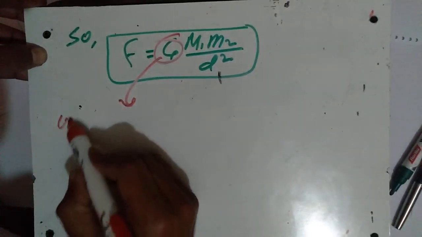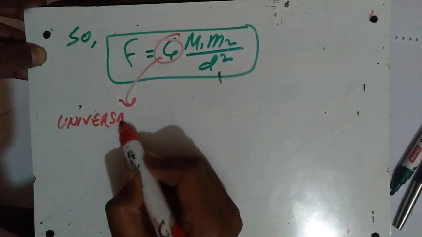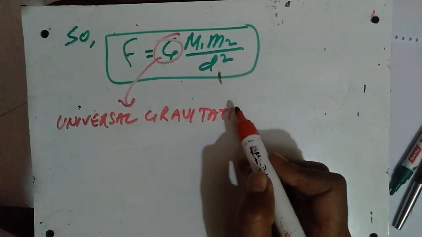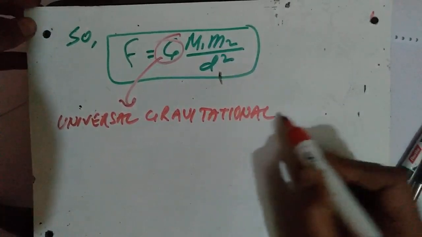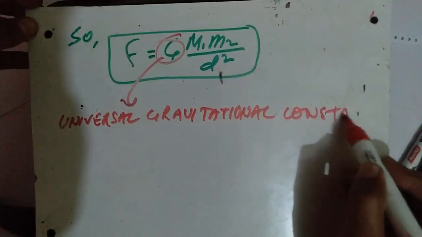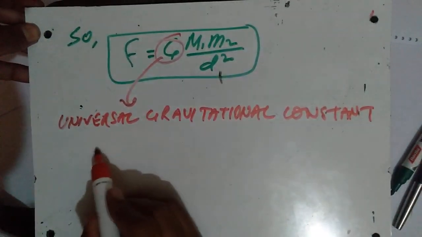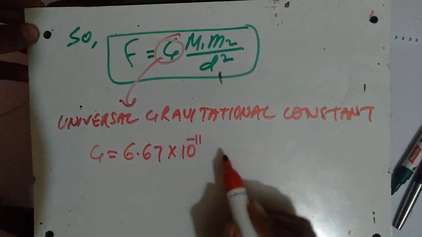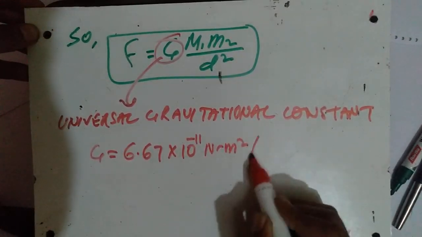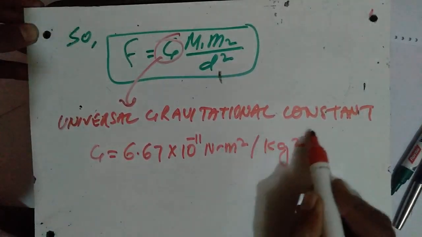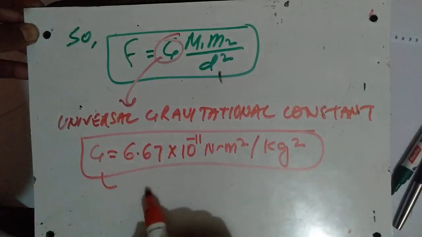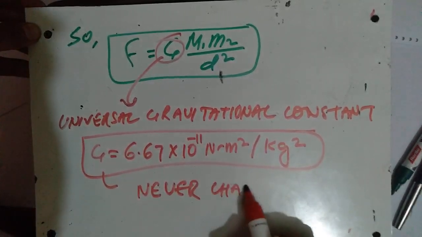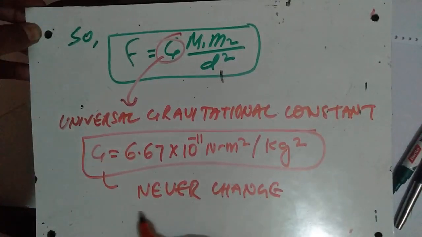G is the universal gravitational constant. The value of this G is equal to 6.67 times 10 raised to the power minus 11 newton meter square per kg square. And this value of G does not change anywhere in the universe.